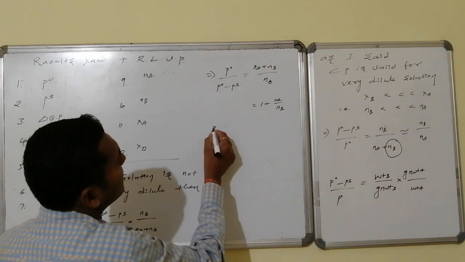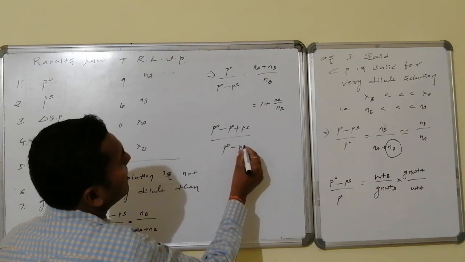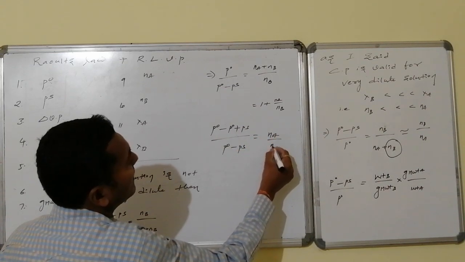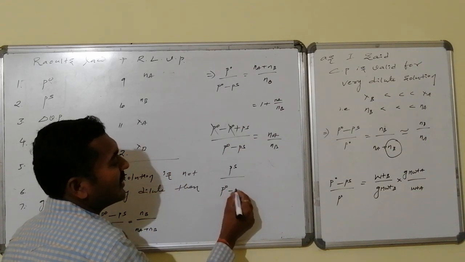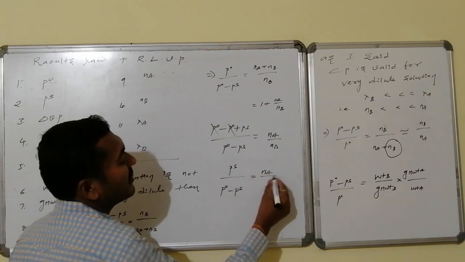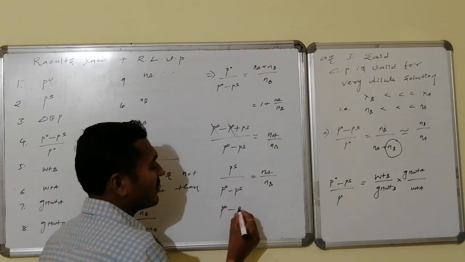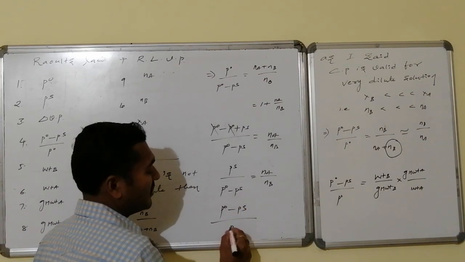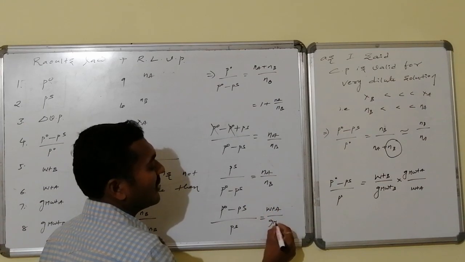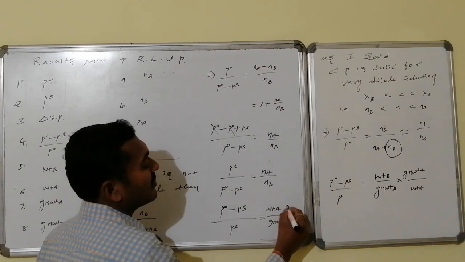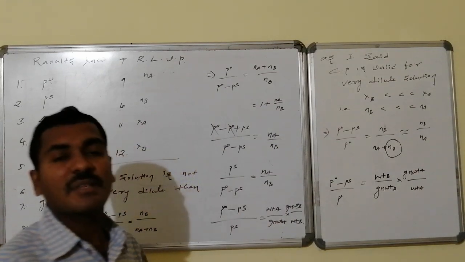If I move 1 to this side, that will be minus P0 plus Ps divided by P0 minus Ps is equal to Na by Nb. These two terms get cancelled. That is Ps divided by P0 minus Ps is equal to Na by Nb. To remember the proper version, if I once again take the reciprocal, that is P0 minus Ps by Ps becomes equal to weight A by gram molecular weight of A into gram molecular weight of B divided by weight B. This is the formula.